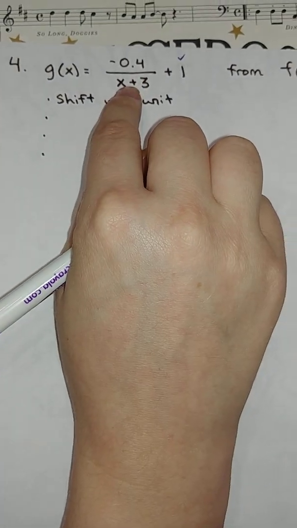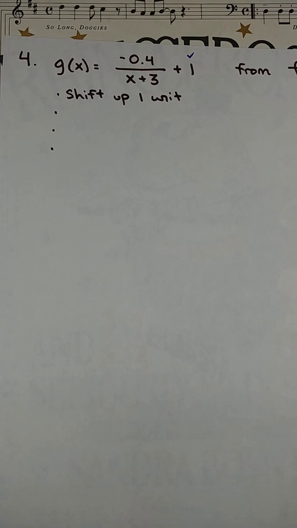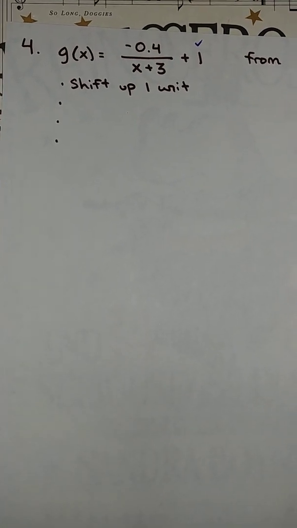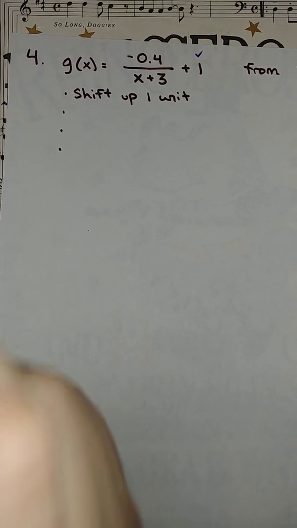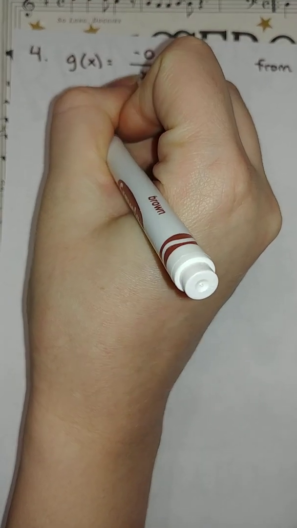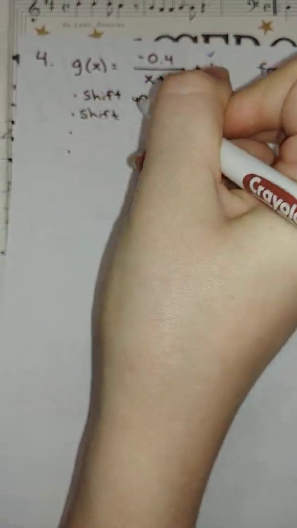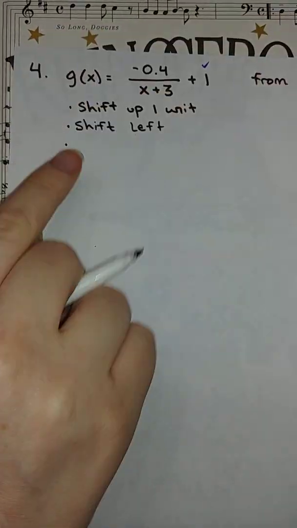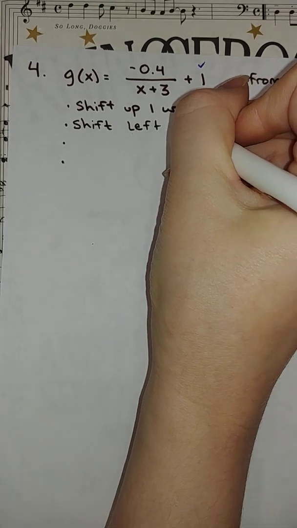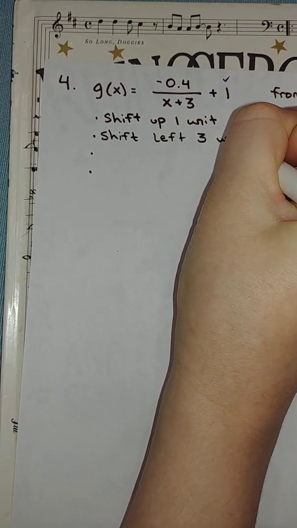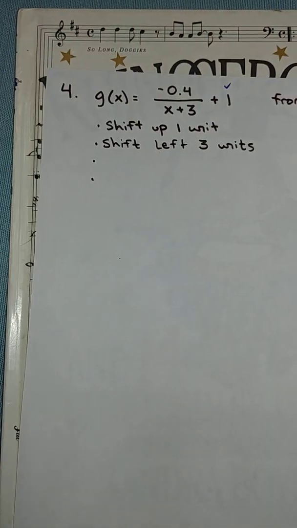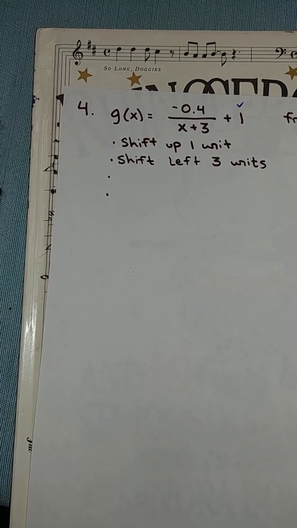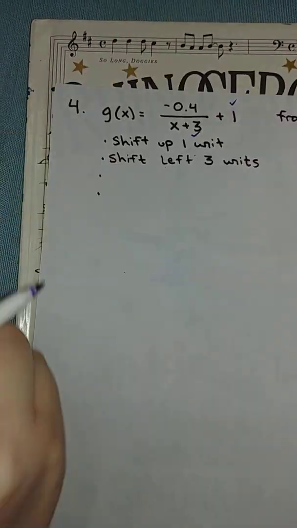So it's down here in the bottom with the x. Inside the function, if you look at your reference sheet, gets you a shift left. And remember, that's the one that's a little bit counterintuitive because you might think plus would go more positive to the right, but it's the opposite. Shift left 3 units. Okay? All right, so that gets that one.